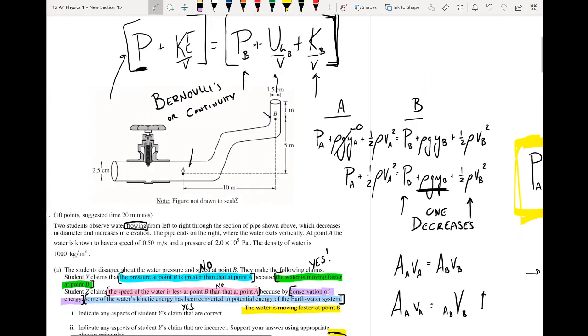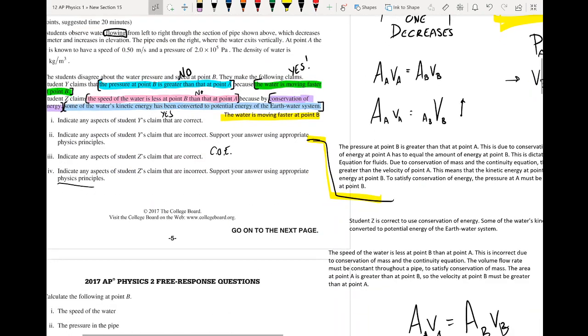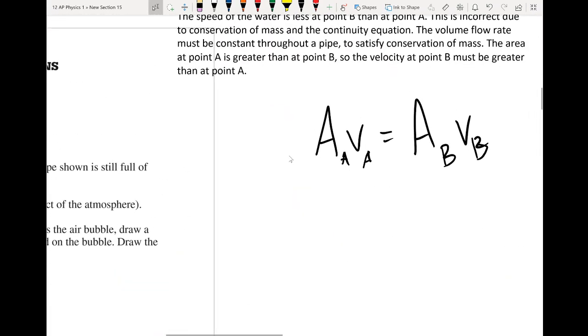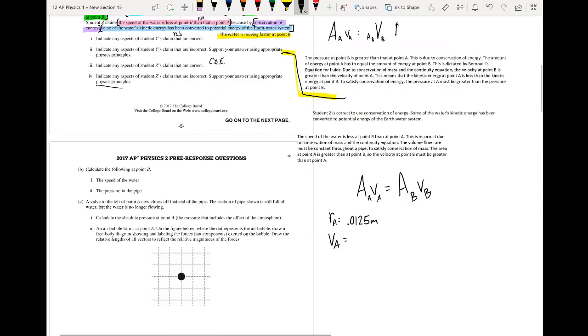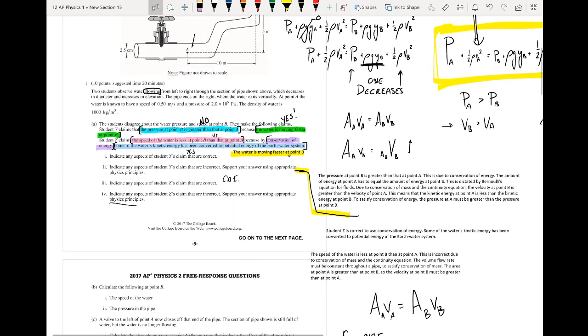So at point A, we have a diameter of 2.5 centimeters. If we have a diameter of 2.5 centimeters, then we have a radius of 1.25 centimeters, which means that our radius at point A is equal to 0.0125 meters. Our velocity at point A is equal to, what is it, 5?